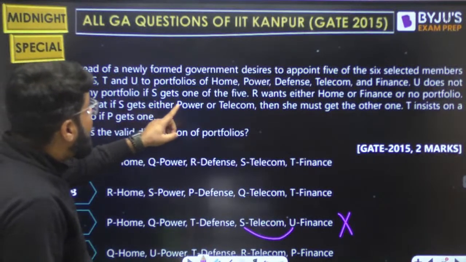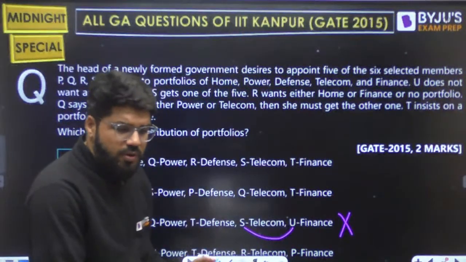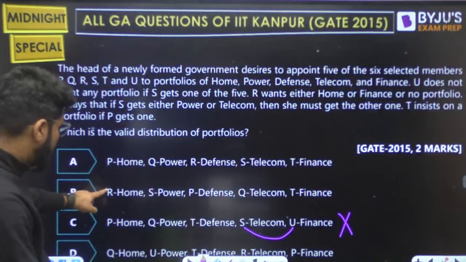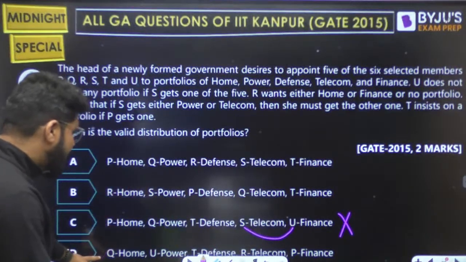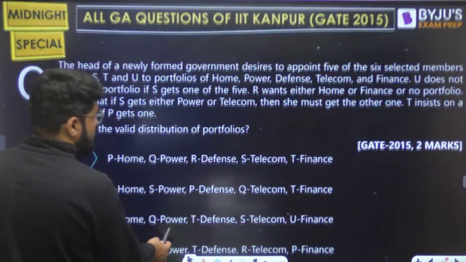Okay. R wants either home or finance or no portfolio. या तो home दो या finance दो या तो कुछ मत दो. Right. So R home, this is okay. R home, this is okay. In here R is having nothing. अच्छा ये तो ruled out है. In this R is telecom. Okay. थोड़ा सा इसको uplift करते हैं.